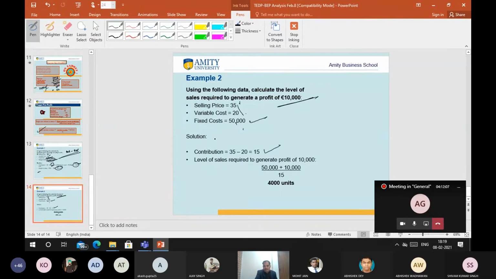I know I have to cover 50,000 plus 10,000 more, so 60,000. What is the margin? 15. It will come to 4,000 units. Otherwise, for break even, you know what to do: 50,000 divided by 15. But since I want to earn more profit, the target profit, I have to add that amount. That's it, the break even point.